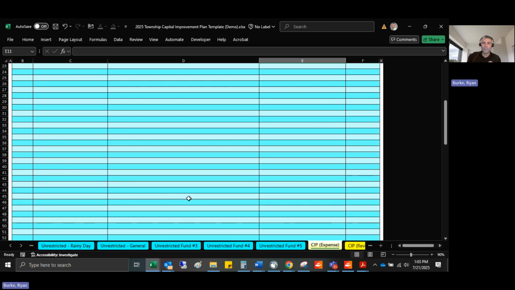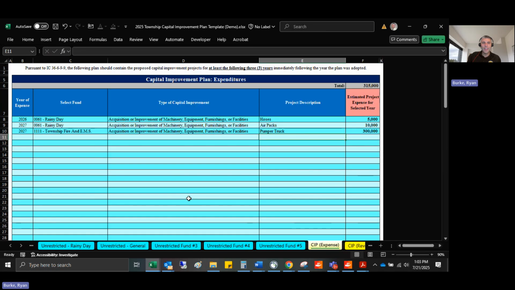There's a lot of room here, so you can add a lot of different expenses. Again, this has to be for at least 3 years. There's no maximum on the number of years that you include. All right, let's go to the Capital Improvement Plan Revenue tab.